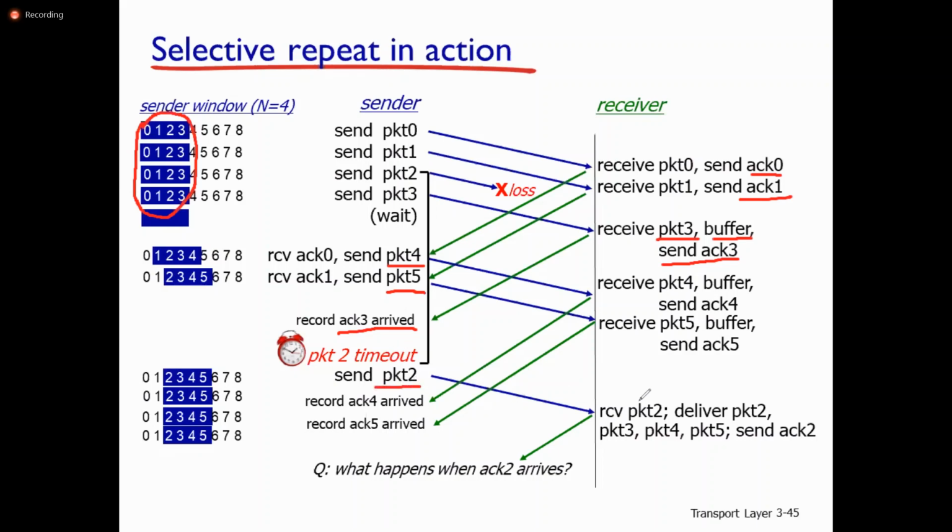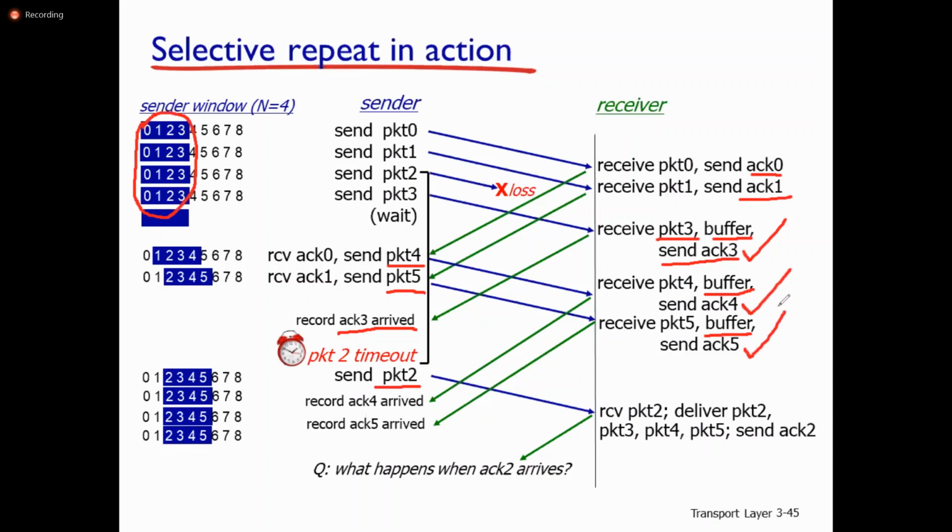Meanwhile, 4 is out of order and kept in the buffer, but it sends acknowledgement for packet 3, packet 4, and packet 5 because they are received correctly.